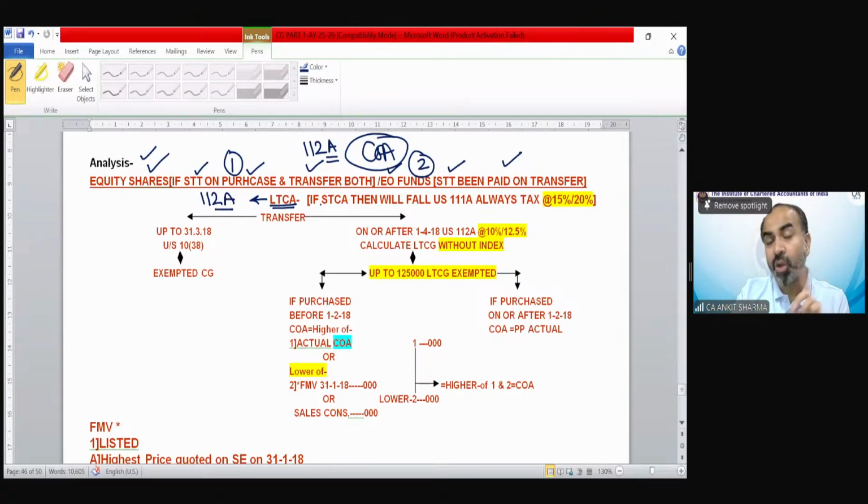So if these equity shares are long-term, then cost of acquisition would be as follows, as we are going to solve it. If these are short-term capital assets, if these equity shares are short-term, then we'll fall under section 111A and tax would be at the rate of 15 or 20%. So what would be the tax rate? Do not bother about it. Just focus on this thing, that if we are having equity shares and equity oriented fund, and if STT has been paid at the time of purchase and sale both, STT has been paid at the time of sale.